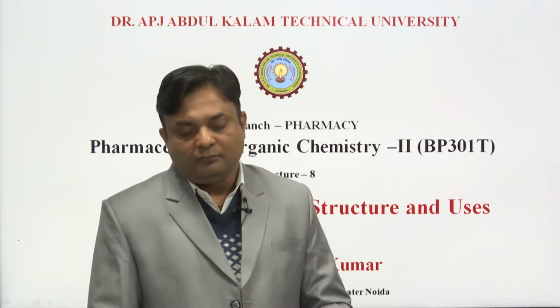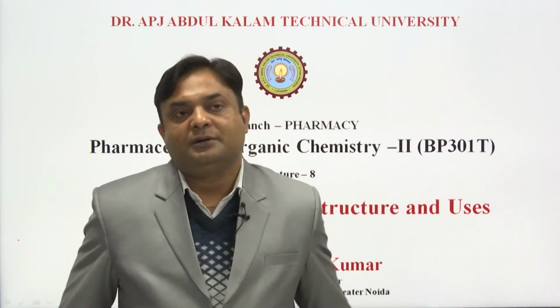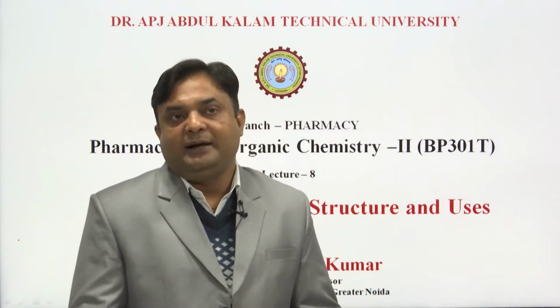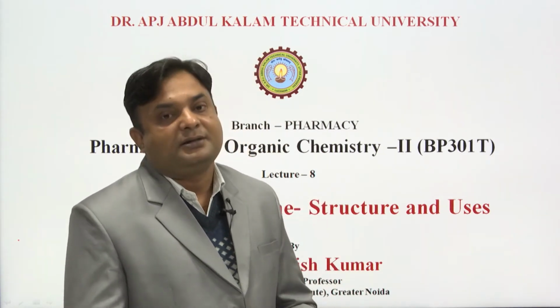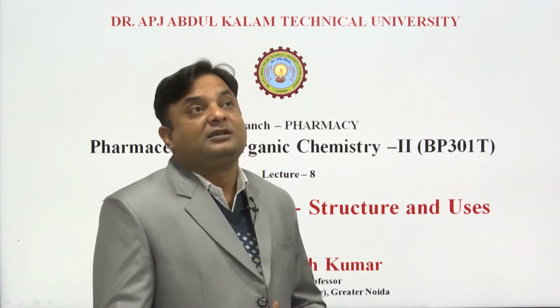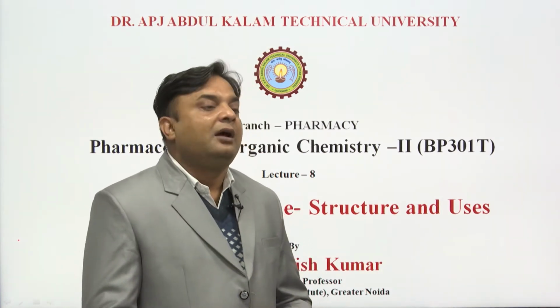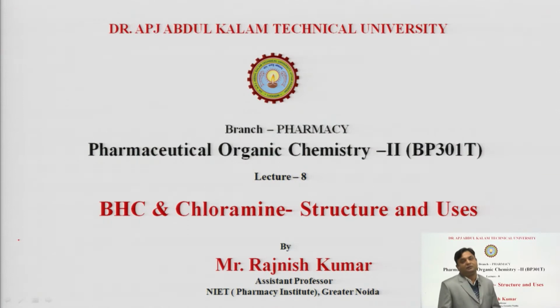Subject code is 301T. So, in the previous lectures we have discussed the aromatic compounds, meaning unit 1, which mainly consists of benzene, its structure, its molecular orbital pictures, also bonding orbitals and anti-bonding orbitals. Then we also covered the various hypotheses given for benzene by Kekule and many others.